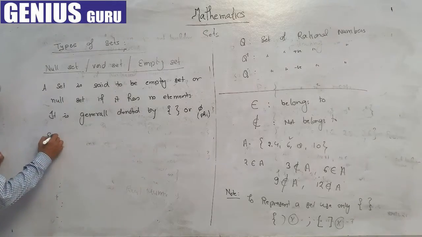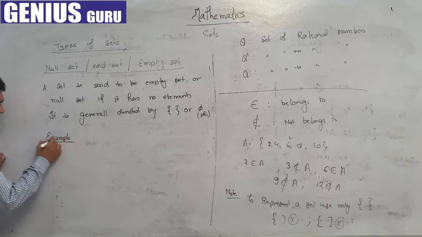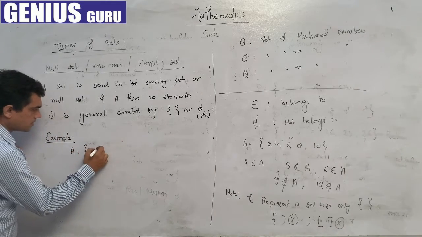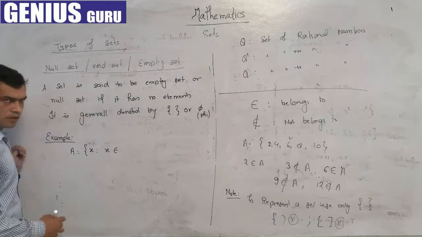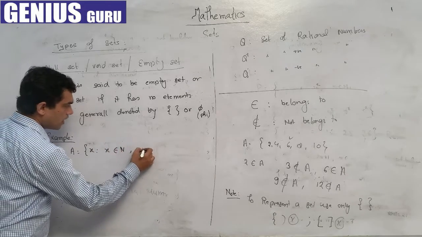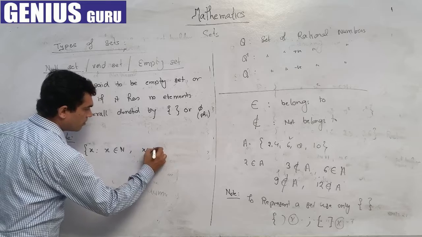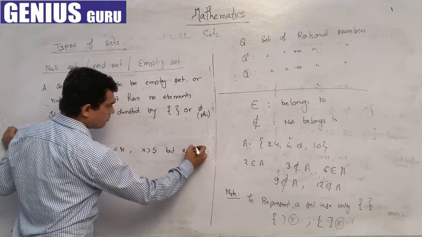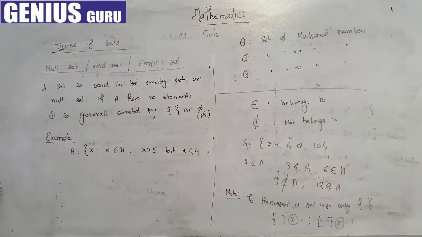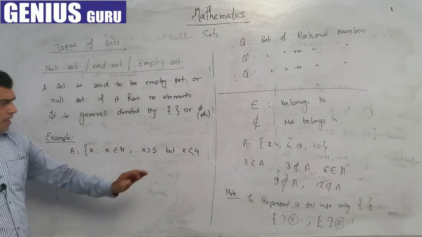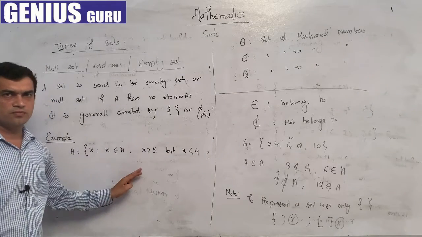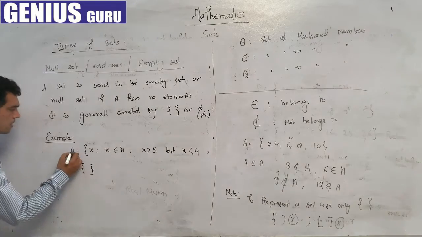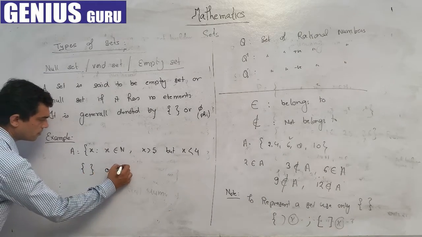We can take an example. Set A is x such that x belongs to the natural numbers and x is greater than 5 but x is less than 4. Do we have any number that is less than 4 and greater than 5? No. So for this we take only one set, the empty set, or you can say blank or phi.